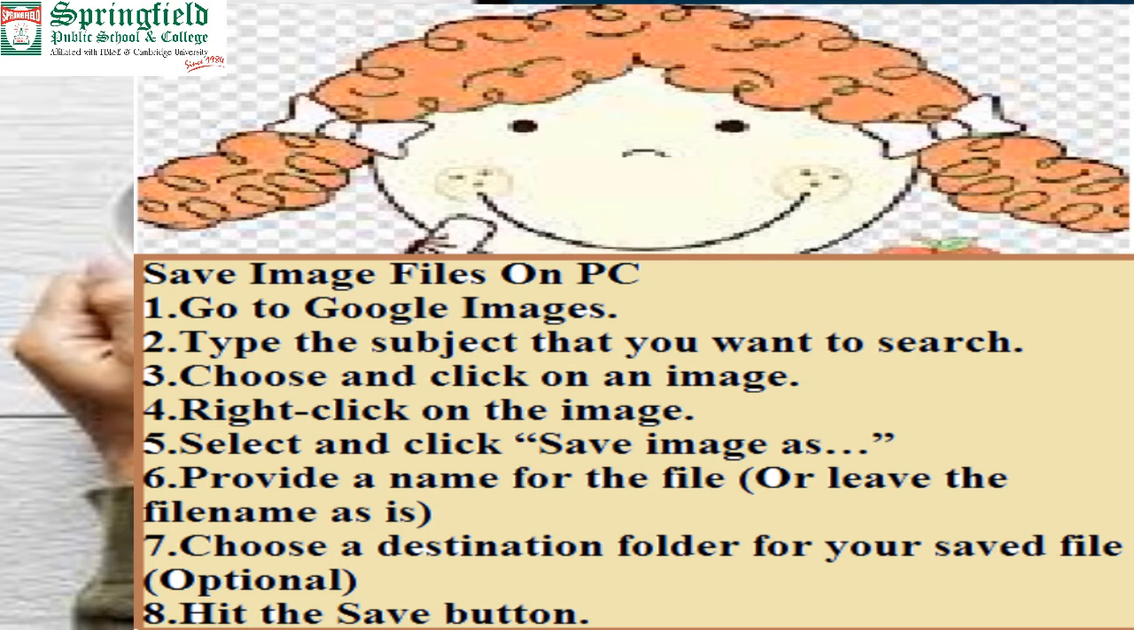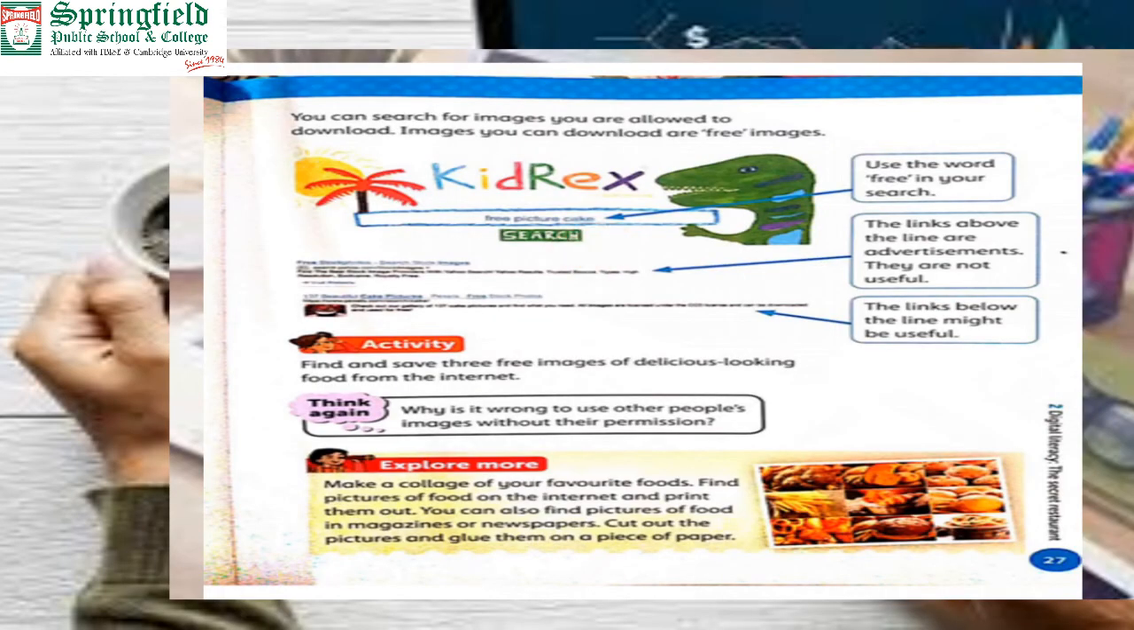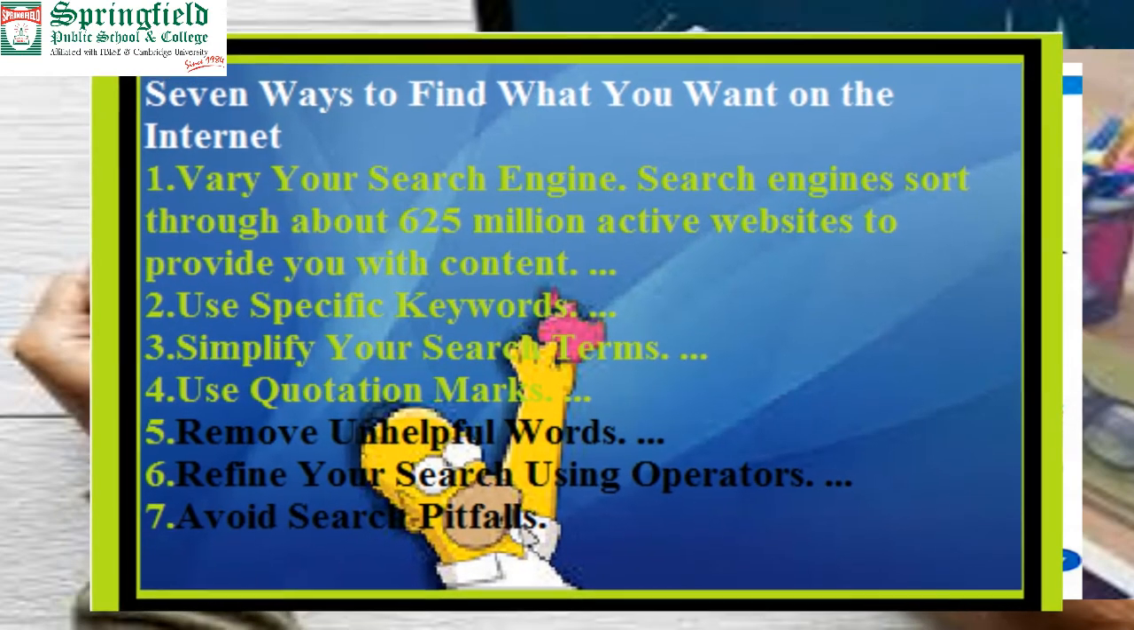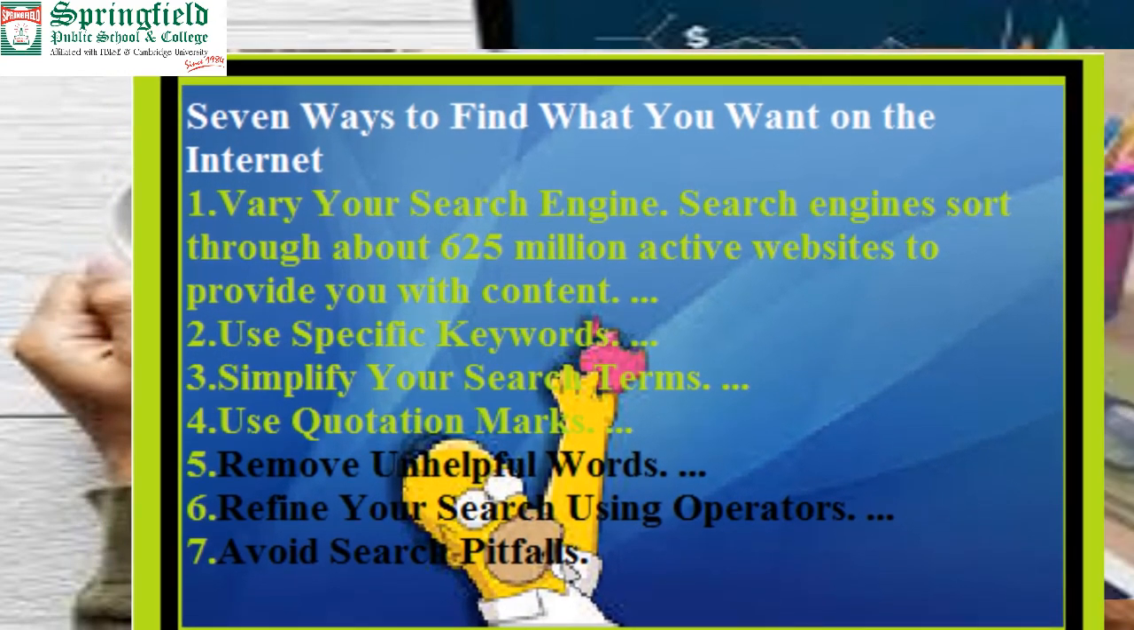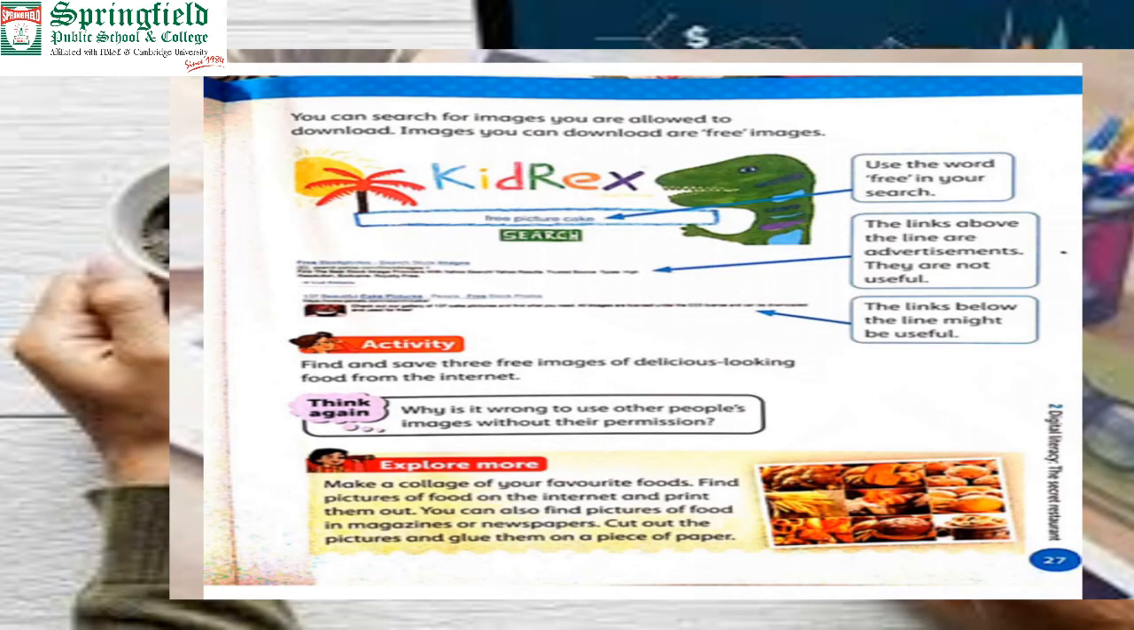Okay, now there are different parts of the search page. Use the word free in your search. We will write a word in the search bar. The links above the line are advertisements, they are not useful. Okay, this is the advertisement. This is not useful. The links below the line might be useful. Okay, this may be useful. Find and save 3 images of delicious looking food from the internet. This is your new activity.